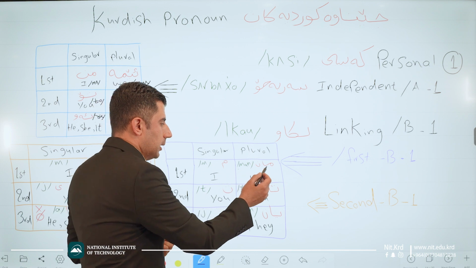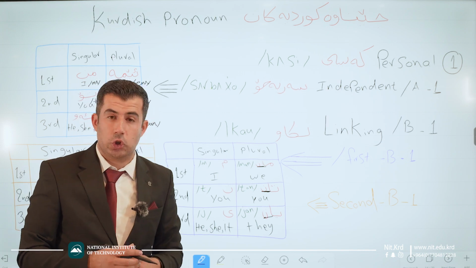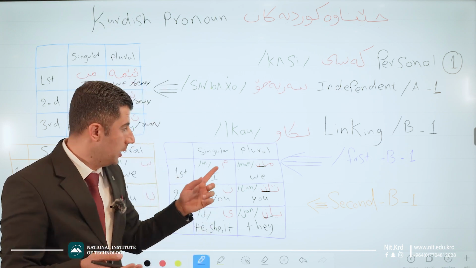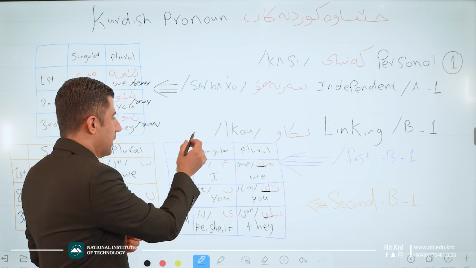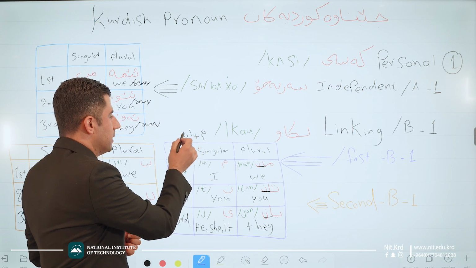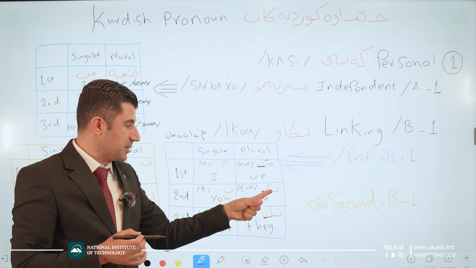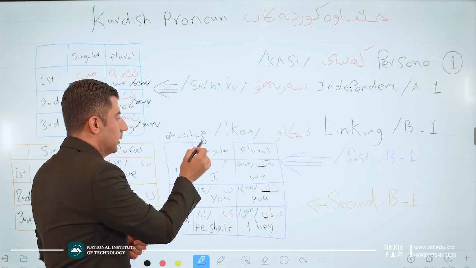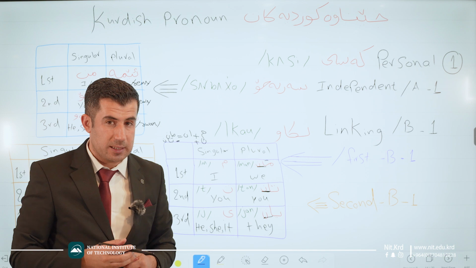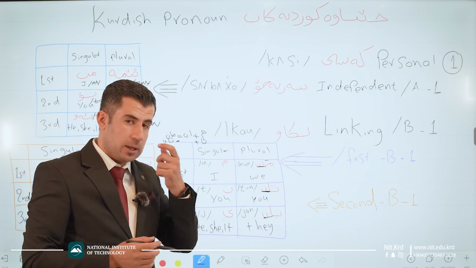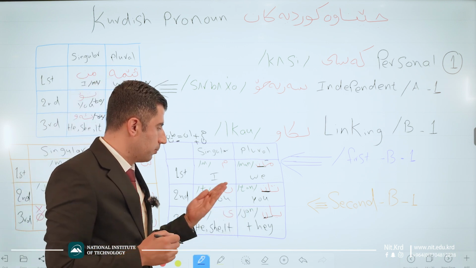Good? Have a look here. All of them have an. An in Kurdish means plural. Ma is singular. Man means plural. We say that ma plus an is equal to man. It means pluralizing ma. T becomes tan. Again, t plus an is equal to tan. Good. It means this an is the sign of pluralization, pluralizing the pronouns.